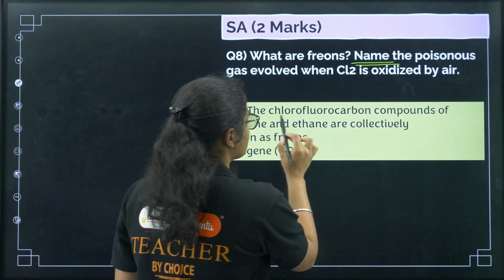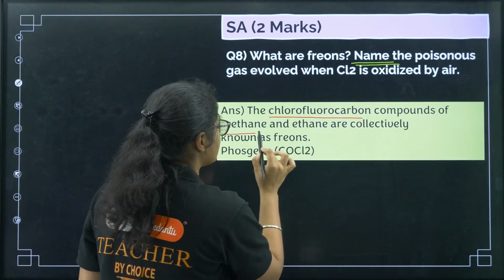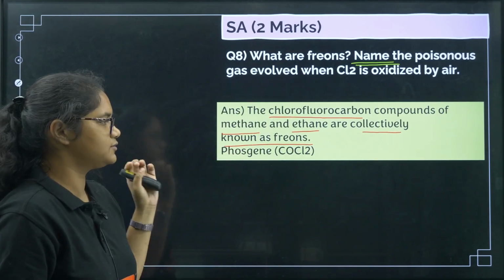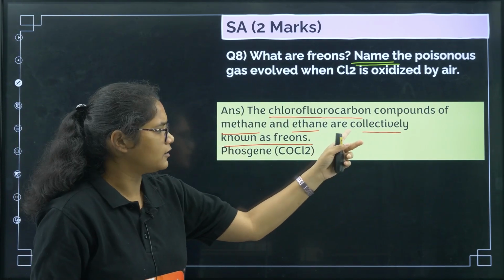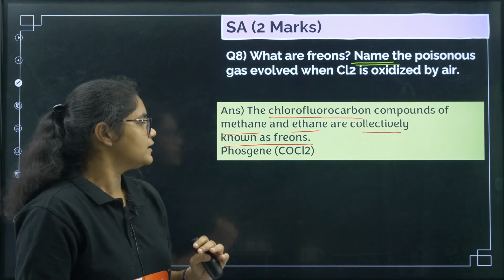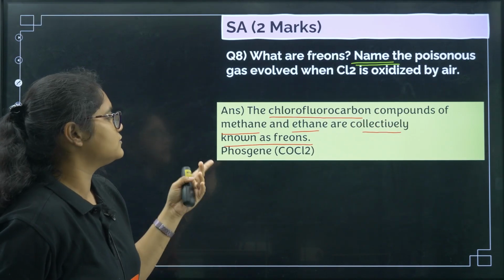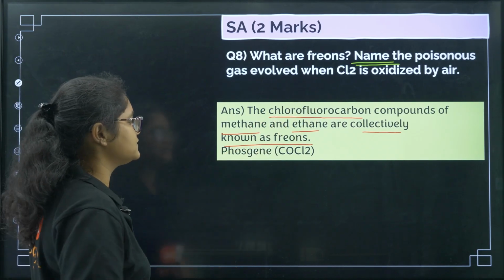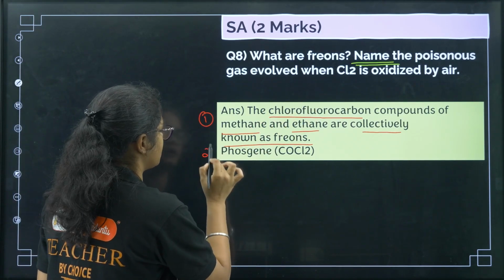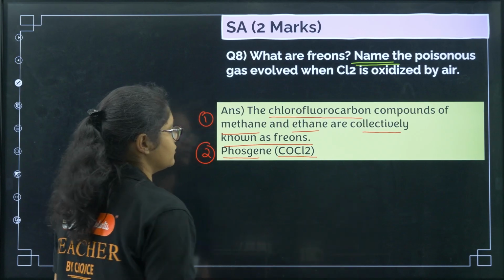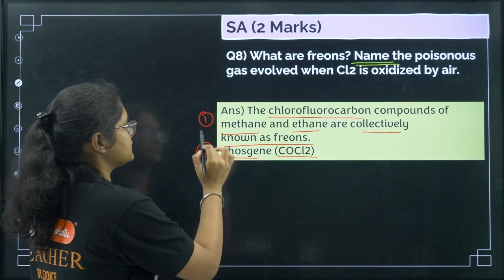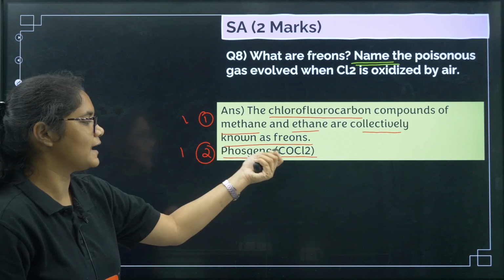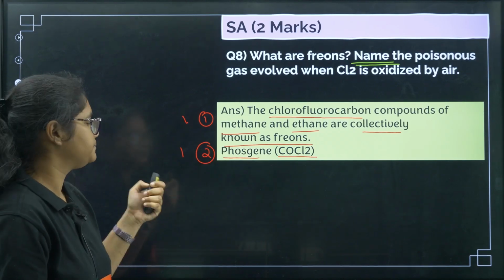The chlorofluorocarbon compounds of methane and ethane are collectively known as freons. Okay, here this definition is already very simple, just you can remove this word collectively. So the chlorofluorocarbon compounds of methane and ethane are known as freons. Now what is the name of this gas? So this is part 1 and this is part 2, phosgene, formula COCl2. Okay, so this carries 1 mark and this carries 1 mark. By just writing the name of the gas you will be getting 1 mark here.